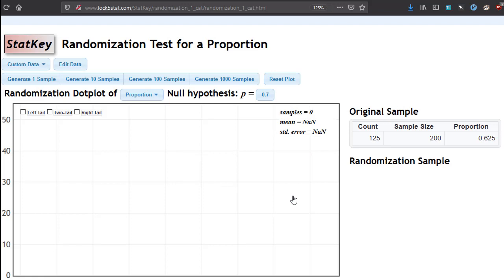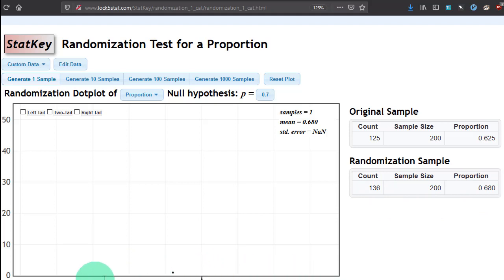Okay, so when you generate a randomization sample, this is generating a randomized sample, assuming that you're from a population that's 70% saying yes. So I get one sample. Oh, I got 136 out of 200. It's like 0.68. Okay. So that's one sample we've got. We want to see how spread out these samples are.